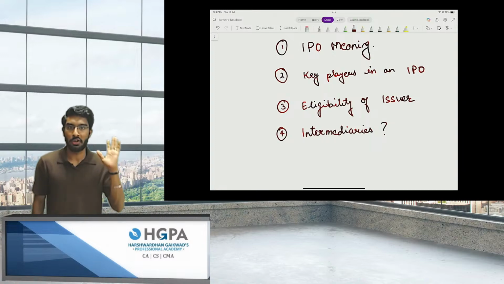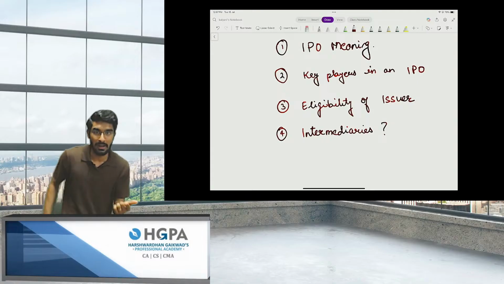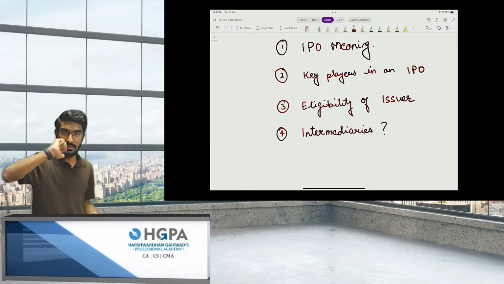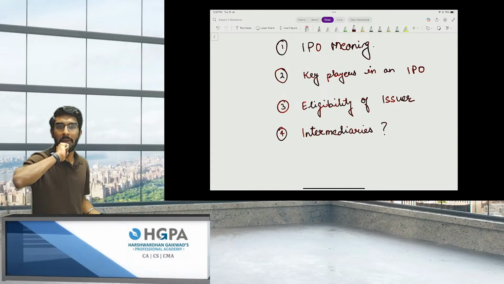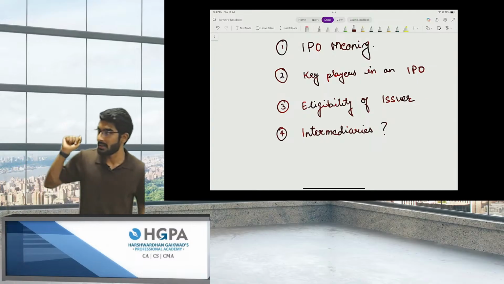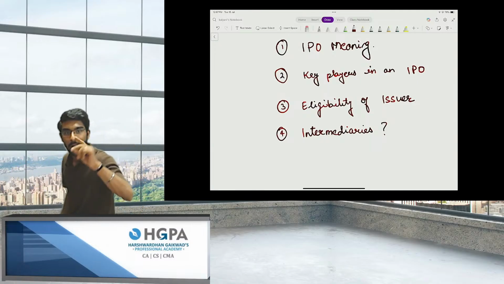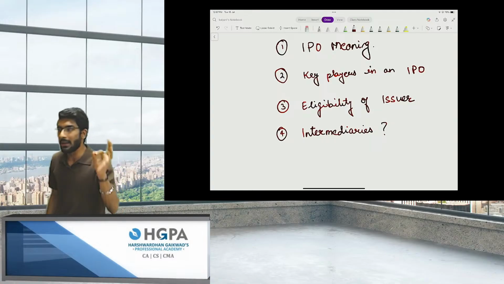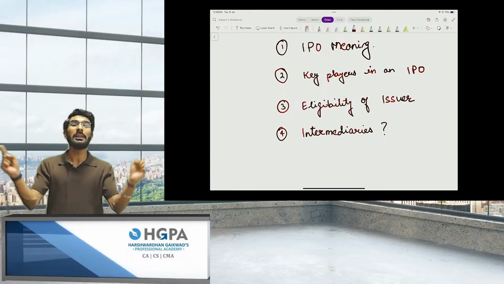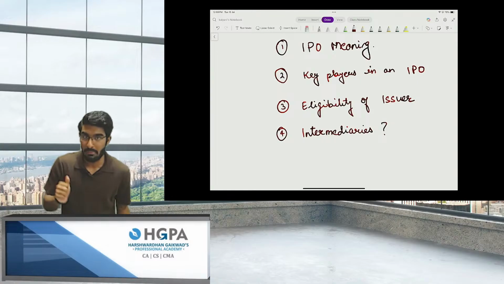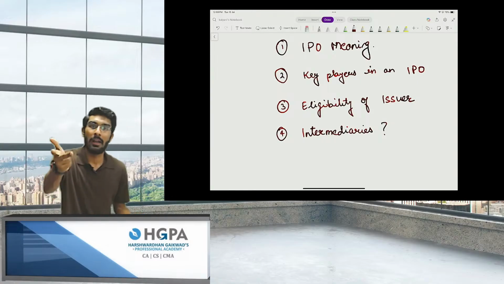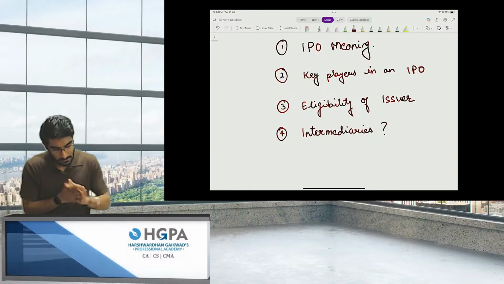Tomorrow, if you become a cost accountant, who are your intermediaries? Your parents are your intermediaries. Your teachers are your intermediaries. Your friends are your intermediaries. But the main players are you and the institute, the key players. But who are the intermediaries? Your parents, your teachers, and your friends. Correct, people? Next.